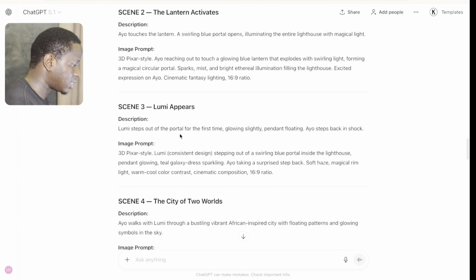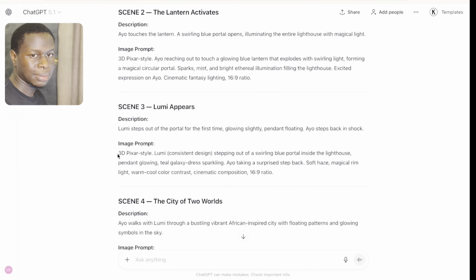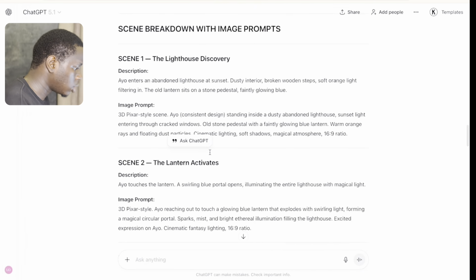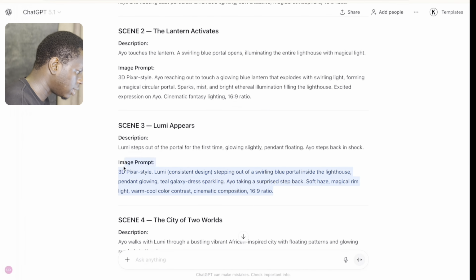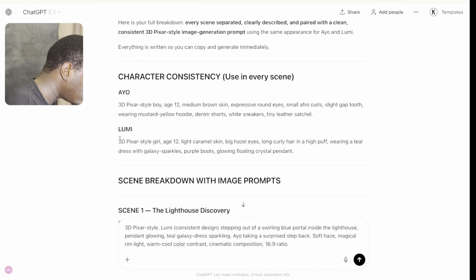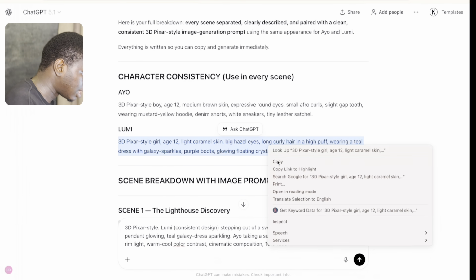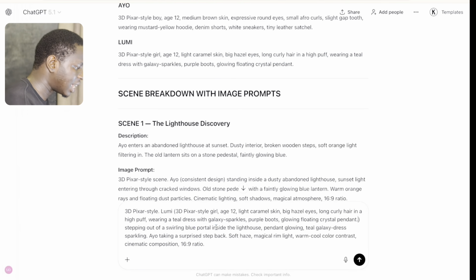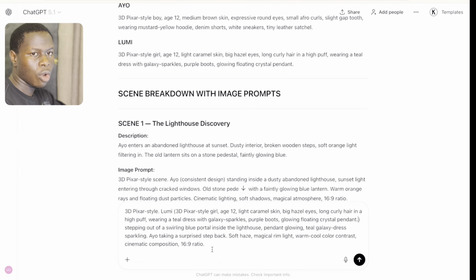Now let's go back to scene 3. Now scene 3, Lumi steps in. Lumi is another character, so you can see consistent design. First of all, let's copy this onto the image prompt here and paste it. Then for this consistent design, I'm going to come over to where I see Lumi, copy her character consistency right here, and put it in this bracket. So we make sure that there is proper consistent character design for our story to make it high quality basically, right?